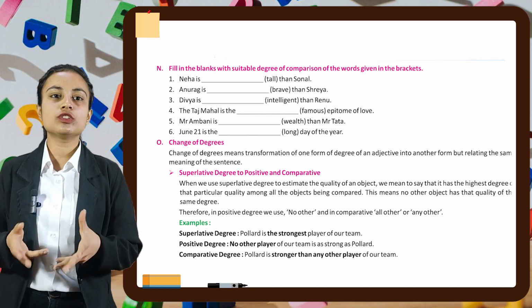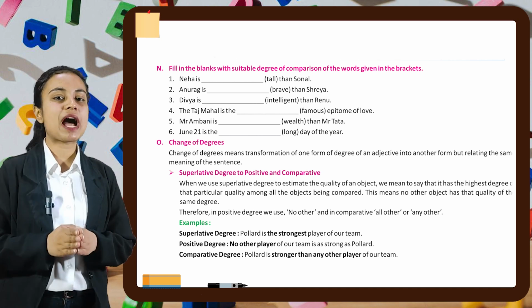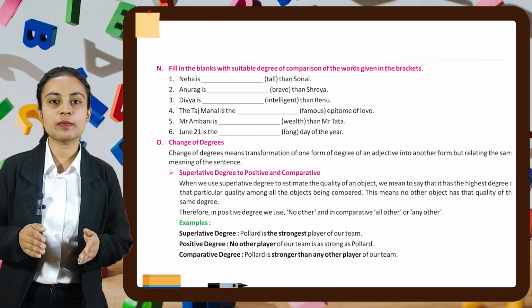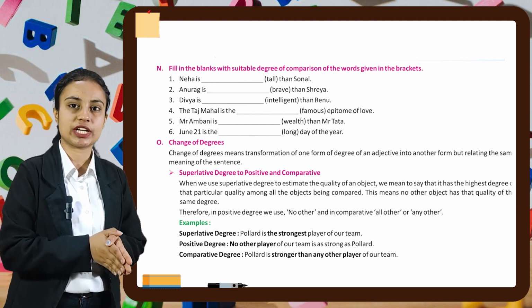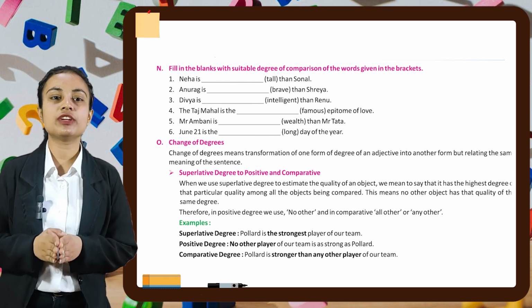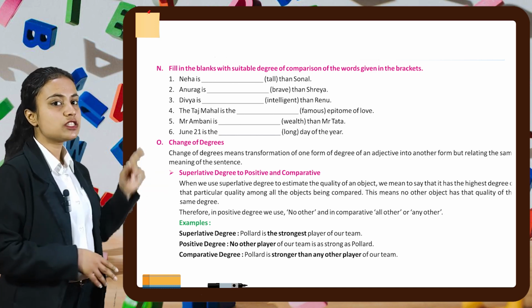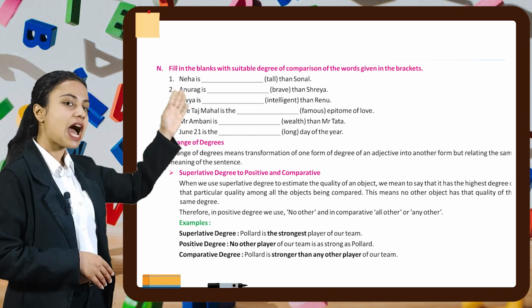With that, let's move on to the next part of this chapter, which is part number O, change of degrees. Change of degrees means transformation of one form of degree of an adjective into another form while retaining the same meaning of the sentence. Let's see the first part, superlative degree to positive and comparative.